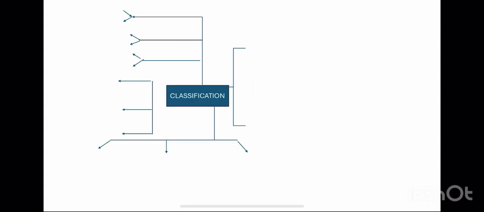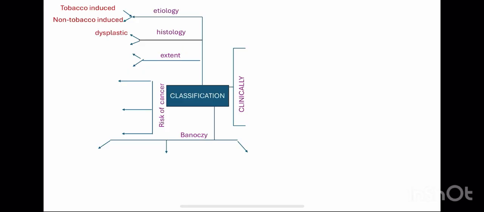So now here we are with the classification of Leukoplakia, and there are various bases on which we can classify it. First is on the basis of etiology, then histology, extent, clinically, risk of cancer, and by the scientist Benoxy. On the basis of etiology, there are tobacco-induced and non-tobacco-induced. Then histology: dysplastic and non-dysplastic. Here you will see abnormal growth of the cell, and here growth will be normal, okay.